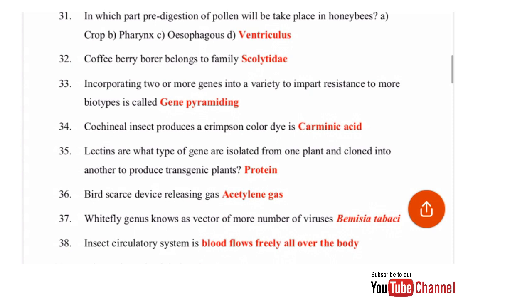Insect circulatory system in which the blood flows freely all over the body. In insects there is an open type of circulatory system, whereas in animals there is a closed circulatory system, as the blood flows through the veins.